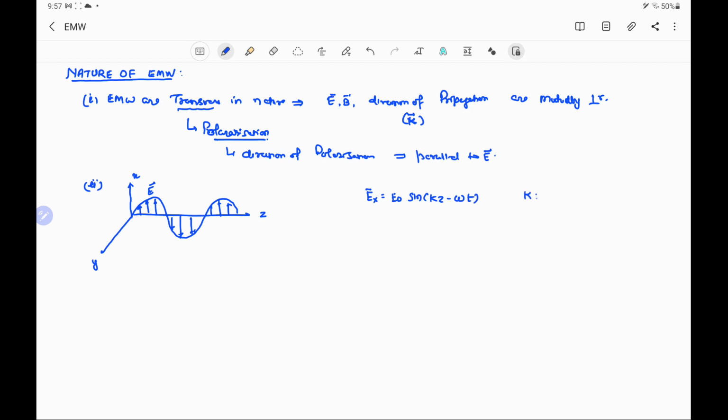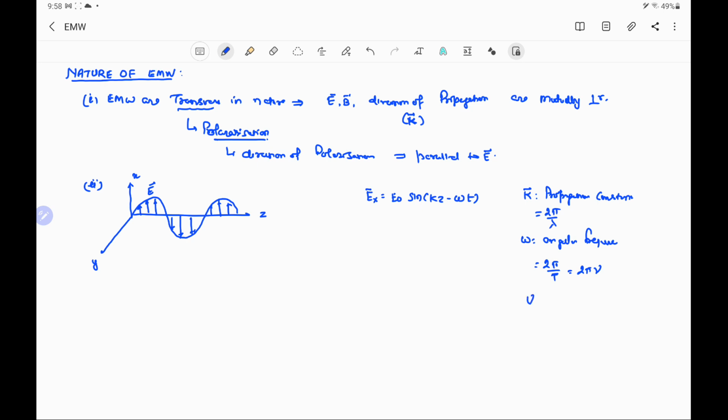Here k is the propagation constant, it gives the direction of propagation, and it is equal to 2 pi by lambda, where lambda is the wavelength, and omega is the angular frequency. Its value is given by 2 pi by capital T, where T is the time period, or 2 pi nu, where nu is the frequency of the wave.